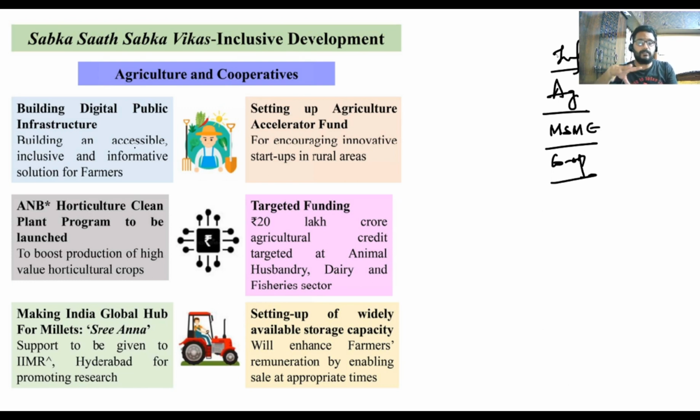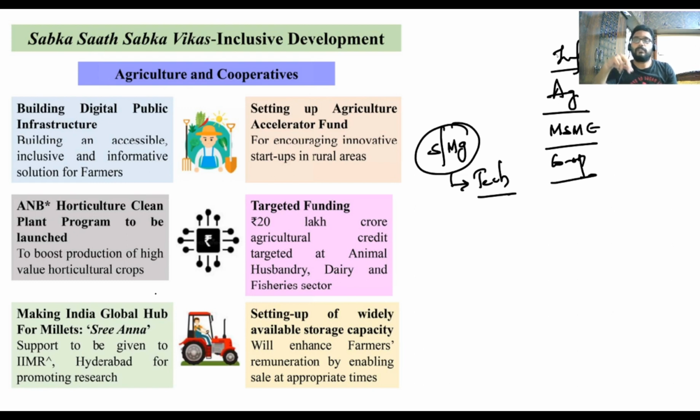In this model, Sabka Saath Sabka Vikas, inclusive development means building digital public infrastructure so that we can have access and information can be given at large scale, promoting mainly the small and marginal farmers who do not have much access to the technologies, in terms of promotions and awareness, educating them so that they can increase their income levels.